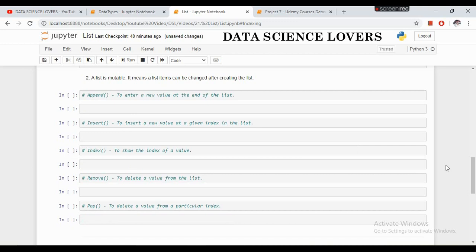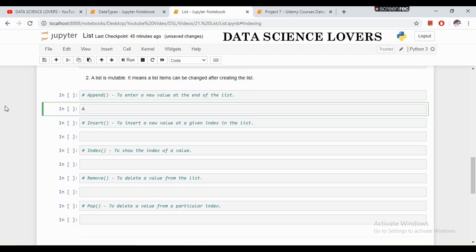The second property of the list is that a list is mutable. It means a list's items can be changed after creating the list. The first function is the append function. The append function is used to enter a new value at the end of a list.